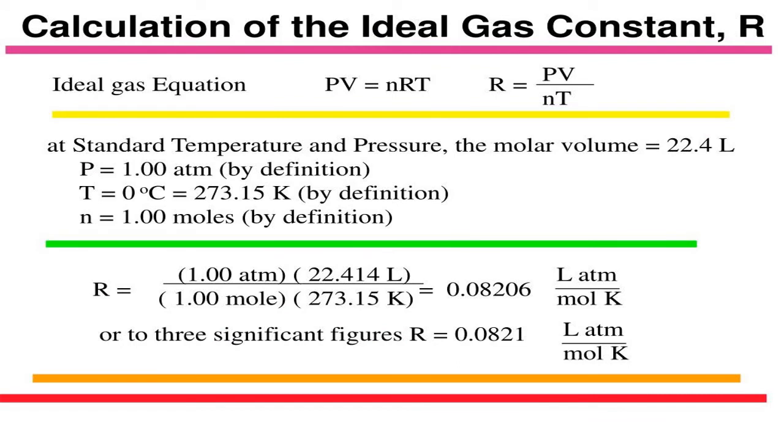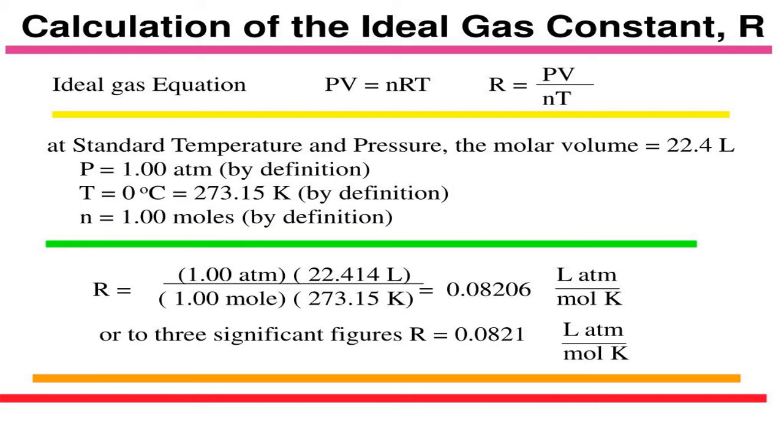Now, how to calculate the R value? Just now I told you, PV equal to nRT, so R equal to PV by nT. By substituting the values of P, V, T and n equal to 1 mole, we get the R value. Here he has done an example. By taking all these values, R equal to 0.08206 liter atm per mole per Kelvin. In three significant figures, R equal to 0.0821 liter atm per mole per Kelvin. This is one calculation.